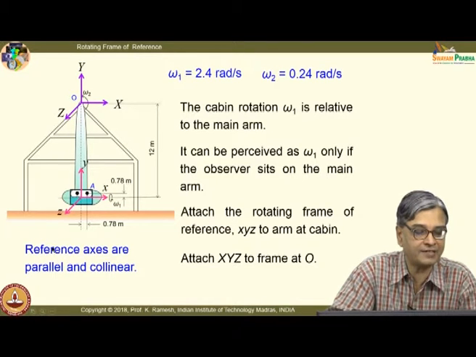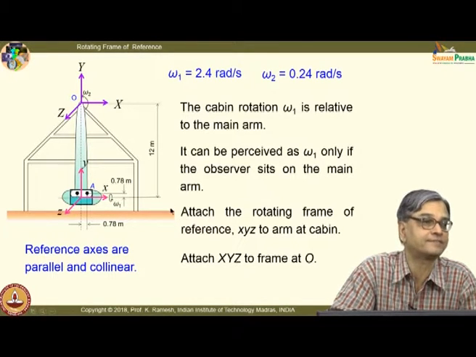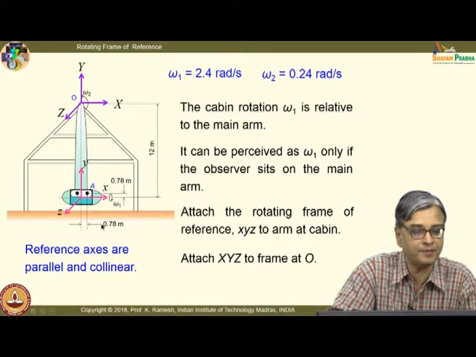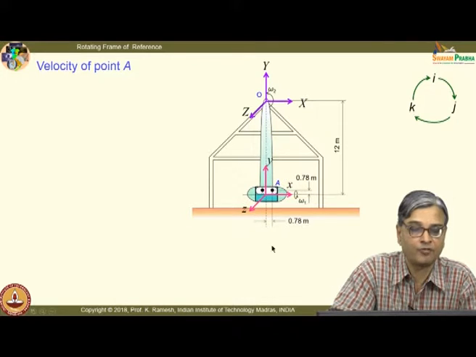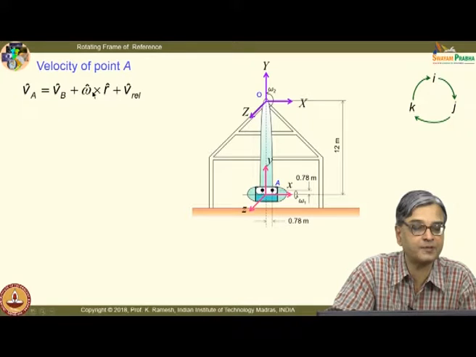So, here again the reference axes are parallel and collinear. It makes your life rather simple, and also the omega of the rotating frame of reference is omega 2. Here omega 2 is given, as the arm is rotating. So, that is the omega of the rotating frame of reference. When I write this expression, I know what omega I should use, and I can also find out the velocity of point B.